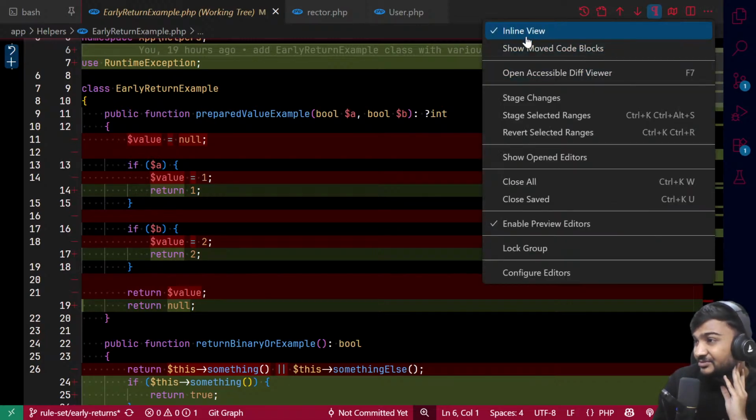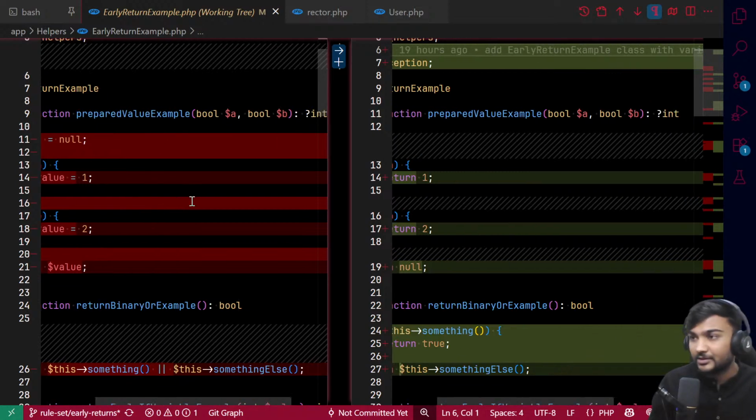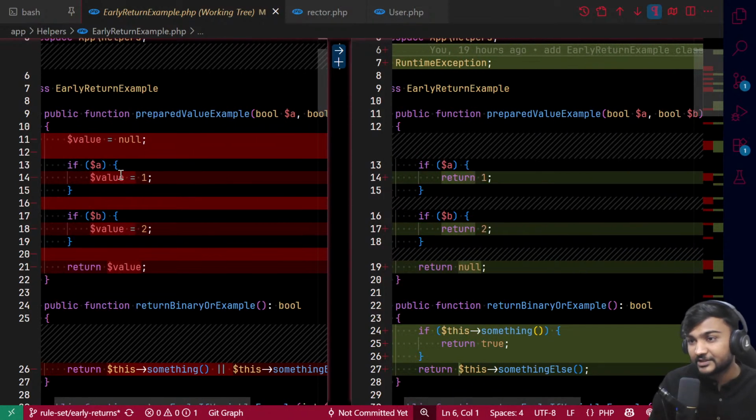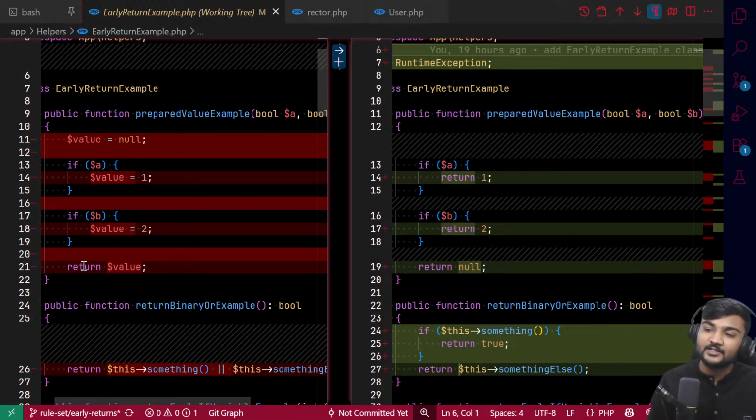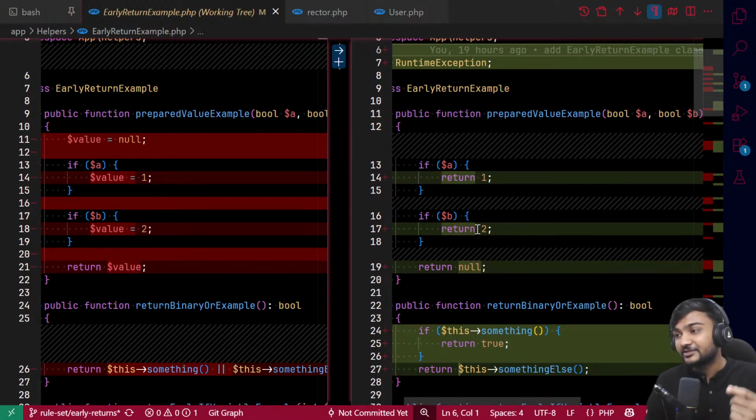Previously, we were storing null into the value. Then if a is true, we were storing 1 into the value. If b is true, we were storing 2 into the value, and then at the end we were returning the value. But with early returns, we just return as early as possible.